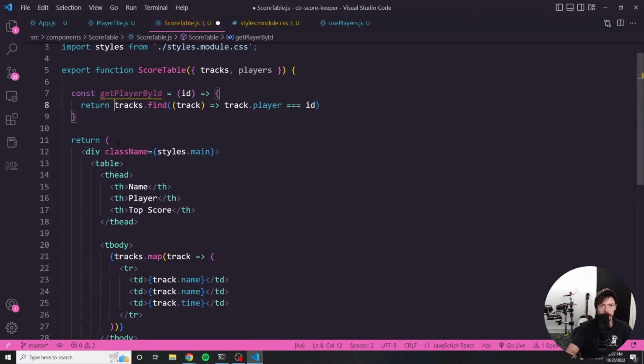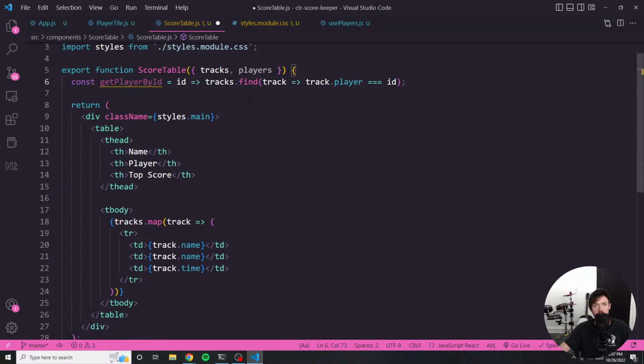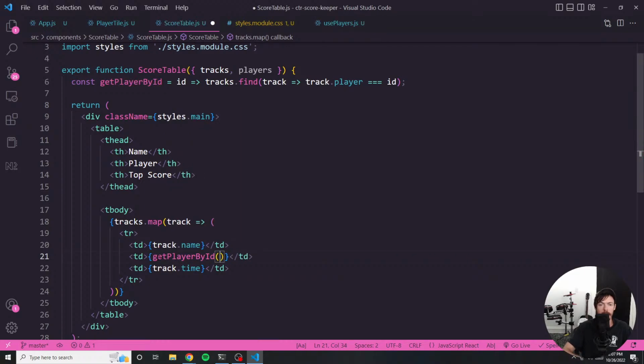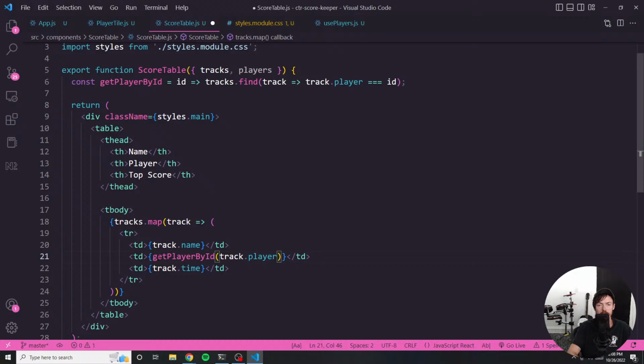And we'll return this. And since it's a one-liner, I can just do that. And for this, we will simply run this function getPlayerByID. And we're just passing in the ID, so we would say track.player, I guess. No, we want the player ID. Okay, sorry.